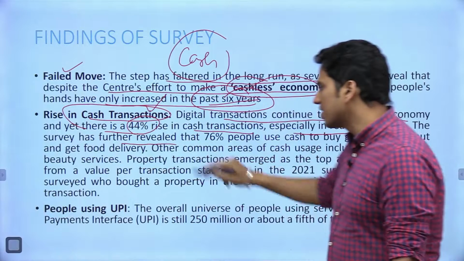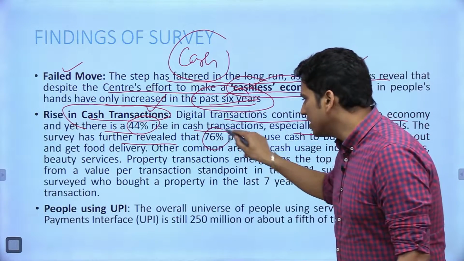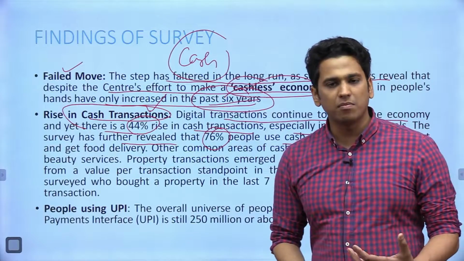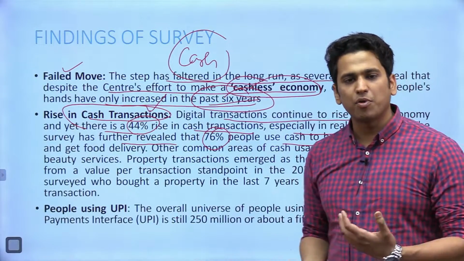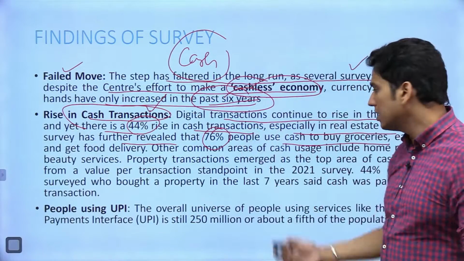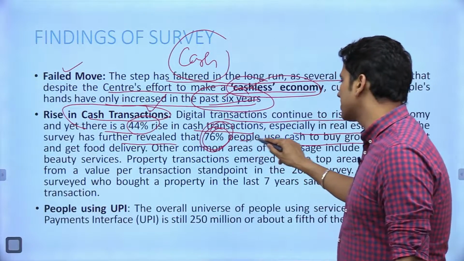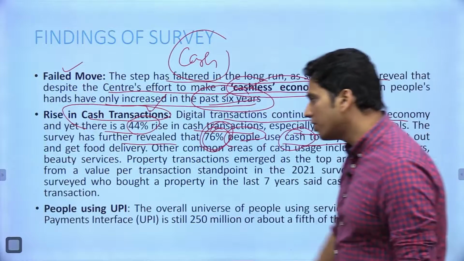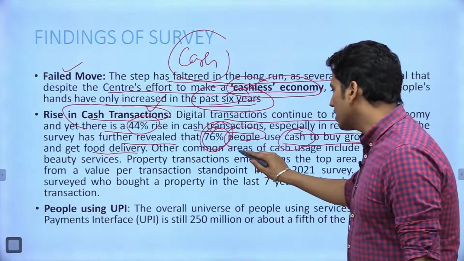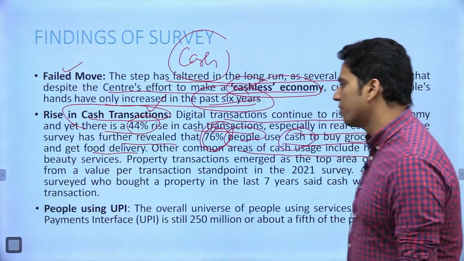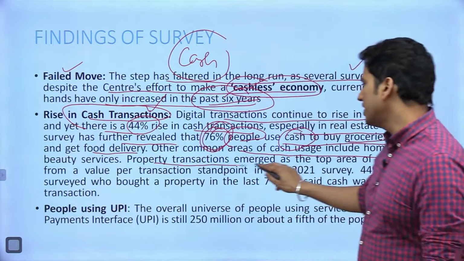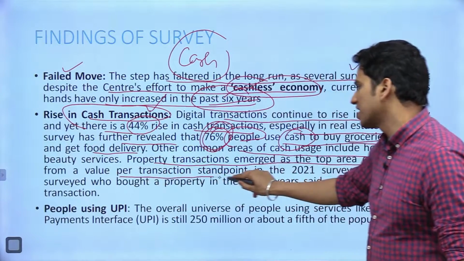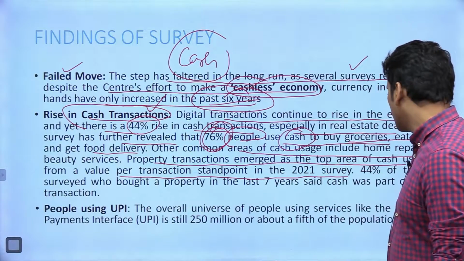The survey has further revealed that 76% people use cash to buy groceries. Now this is very very important. This fact is very very important because it is continuously saying 76% people use cash to buy groceries, eat out and get food delivery. Other common areas of cash usage include home repairs, beauty services. Property transactions emerged as the top area of cash usage from a value per transaction standpoint in the 2021 survey.